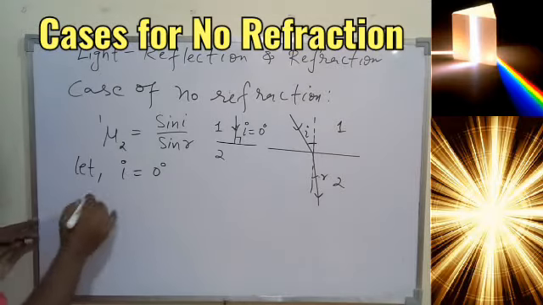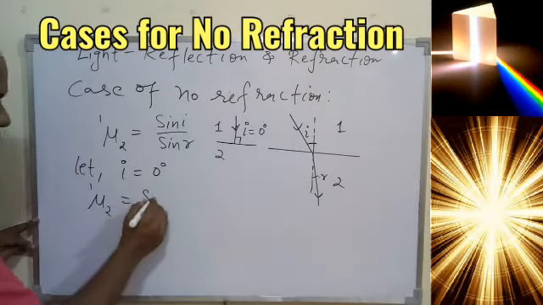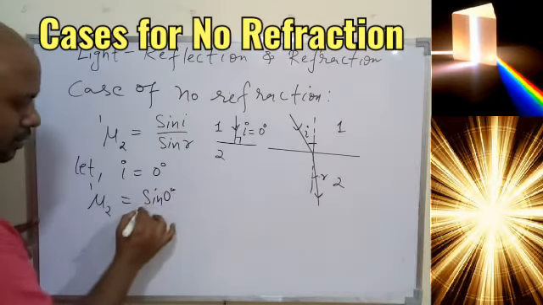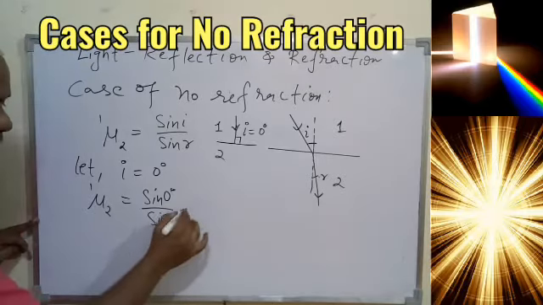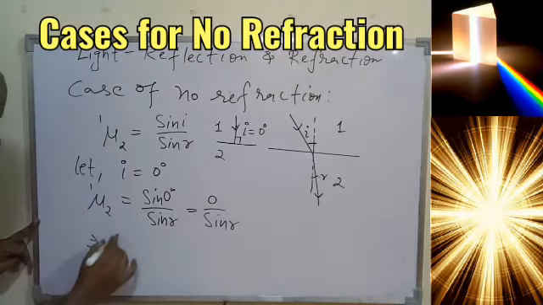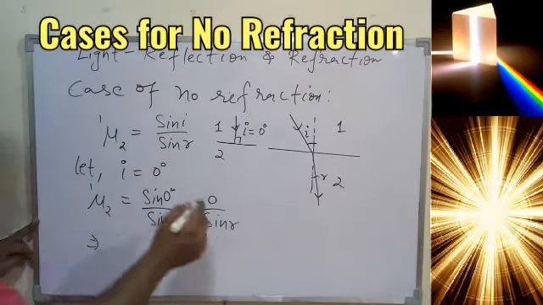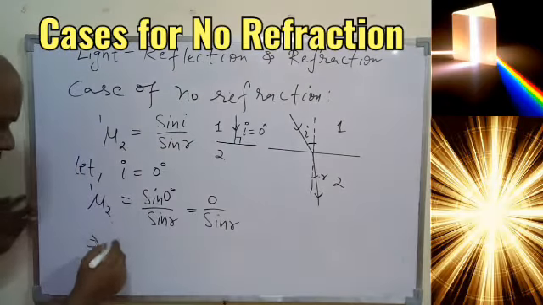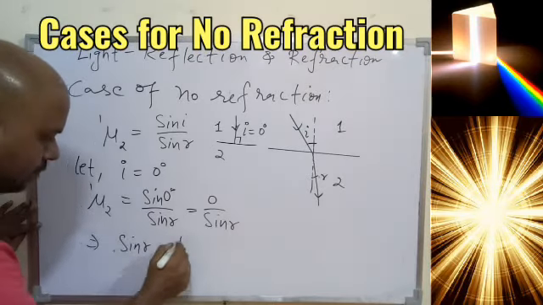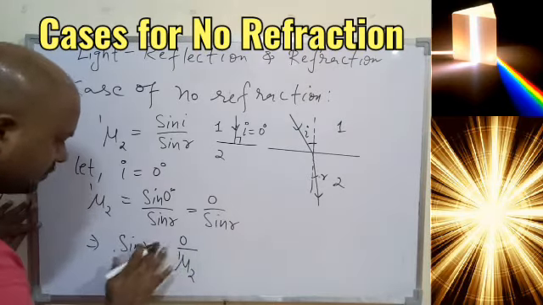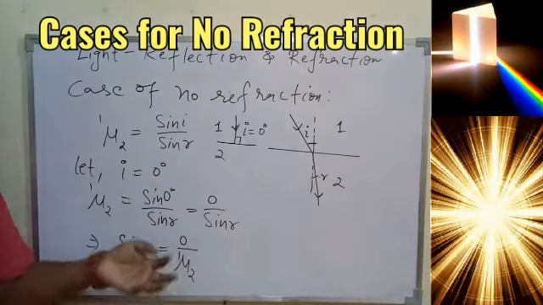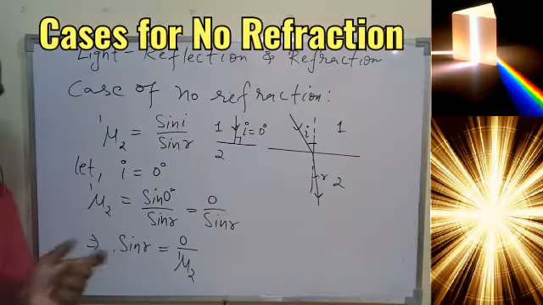So let's see. We can say mu 2 1 will be sine I, and sine I is nothing but sine 0 degree, upon sine R, and we know sine 0 degree is 0, upon sine R. What does it mean? Finally, we can write sine R will be 0 upon mu 2 1, because we are trying to find the value of angle R. That will tell us, if the refraction takes place, what will be the angle of refraction.